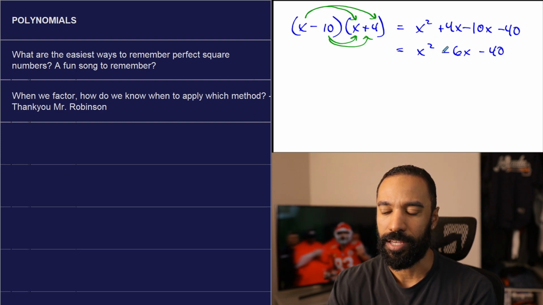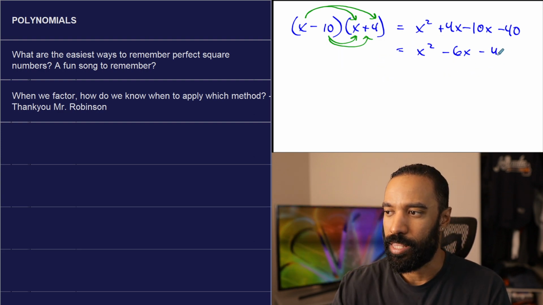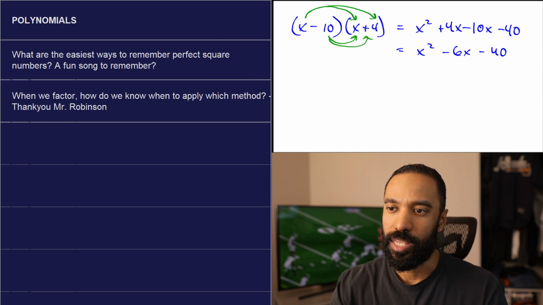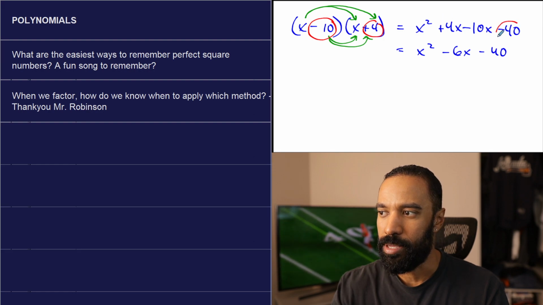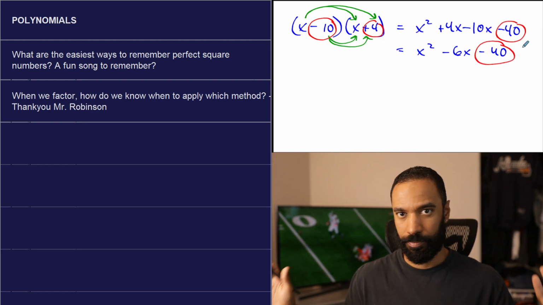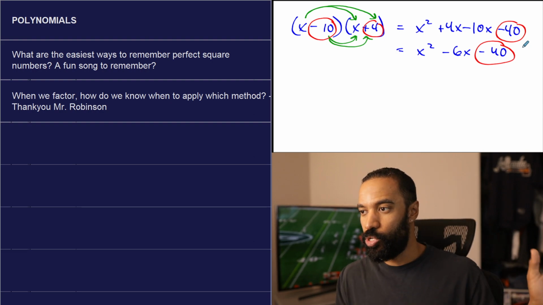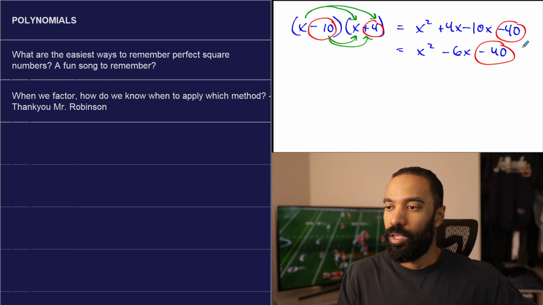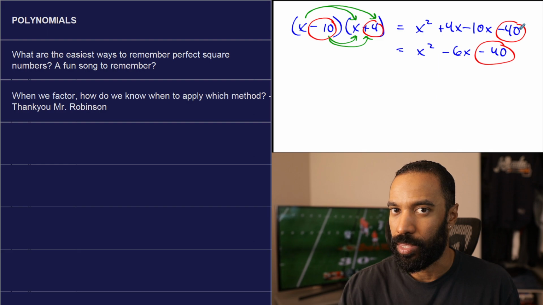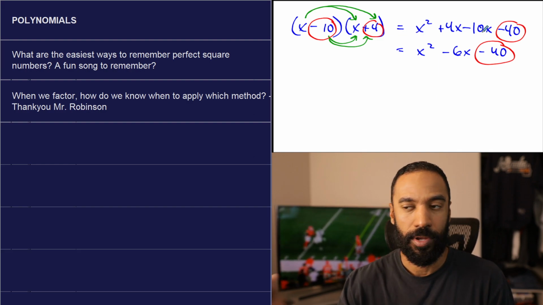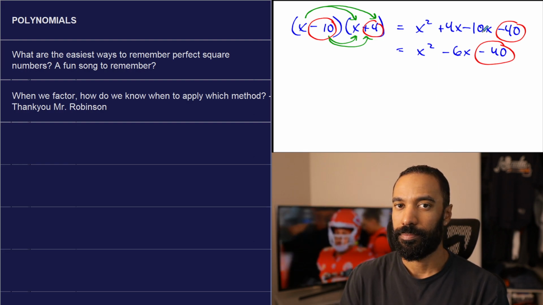Now, I bring all this up because if you went from here to factor, if you went in that direction to factor, you notice that the last two terms that multiplied, these guys, became the last term there. Now, that's always going to happen when it comes to whatever method, no matter what. Assuming no GCFs or all GCFs are out of the way, the last two constants will multiply to become the constant. Nothing else will combine with it. And those are the last things that happen to distribute. Method-wise, no matter which kind of multiplication you're looking at, that's always going to happen.